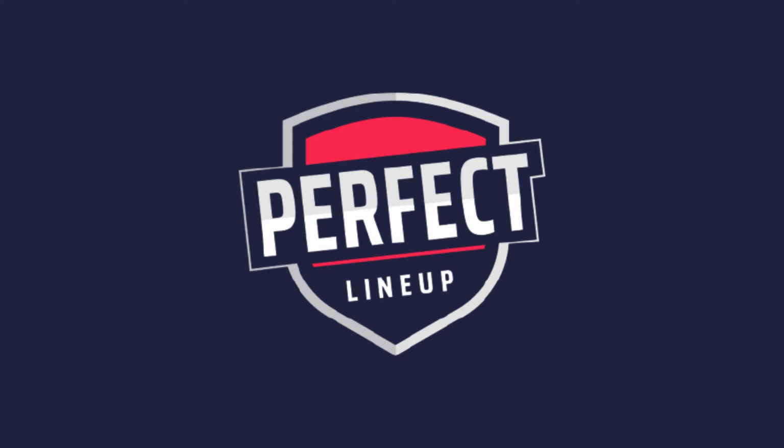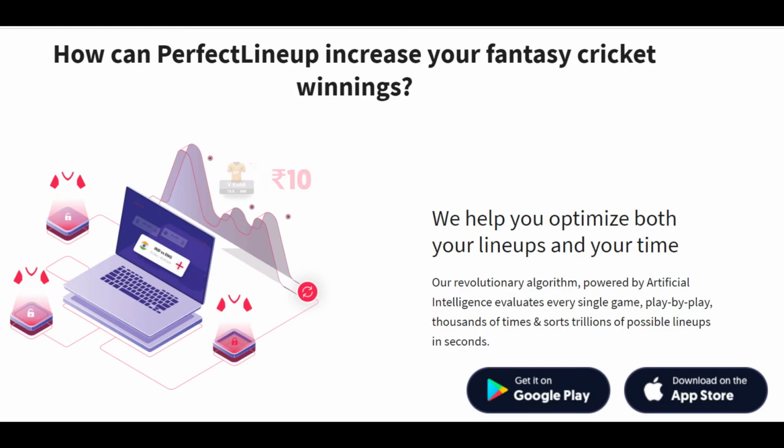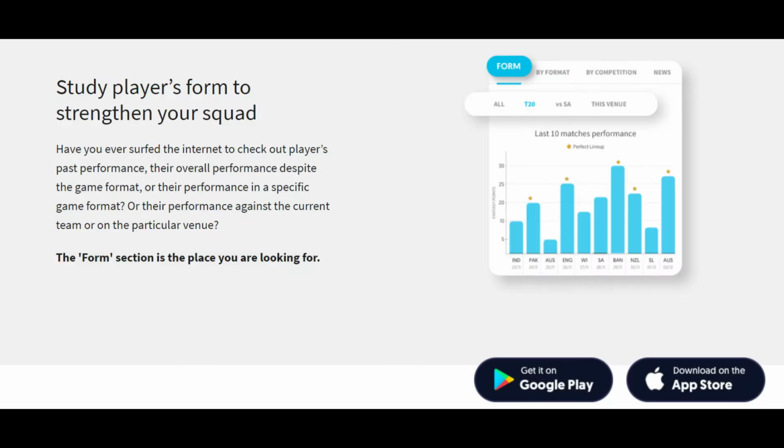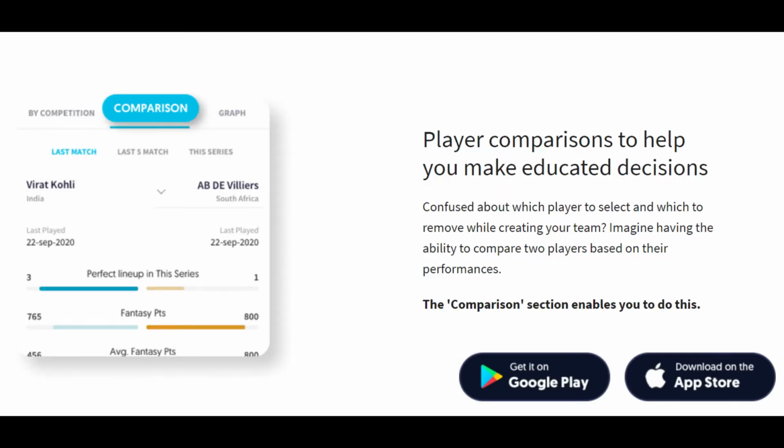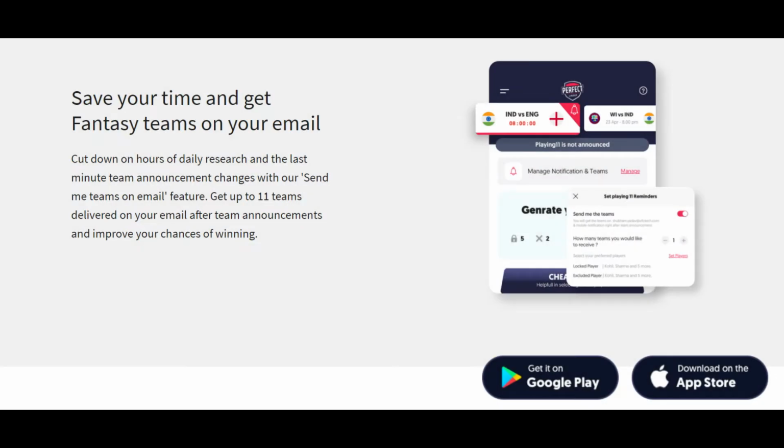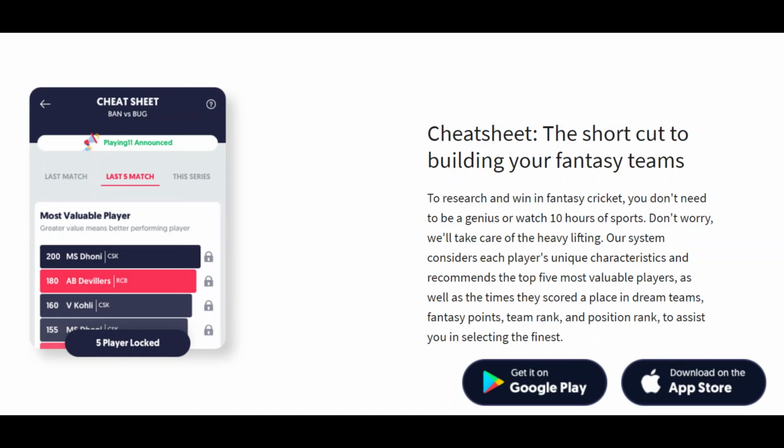Today we are going to introduce you to a brand new application called Perfect Lineup. We all play fantasy cricket, don't we? We use applications such as MPL, Dream11, My11 Circle, Paytm Games, etc. for generating teams. Right at the moment when the playing 11s are announced, we are in a hurry to make multiple teams on multiple platforms. We go searching behind stats, player performances, player comparisons and much more. But how often do we get all these things in the short span of time? More often than not, we end up getting confused while looking for all these things.